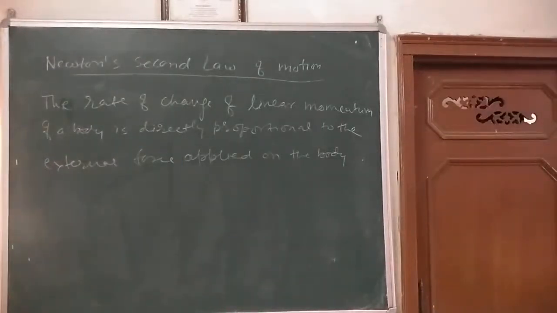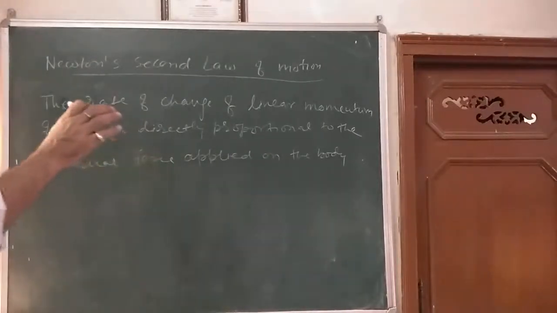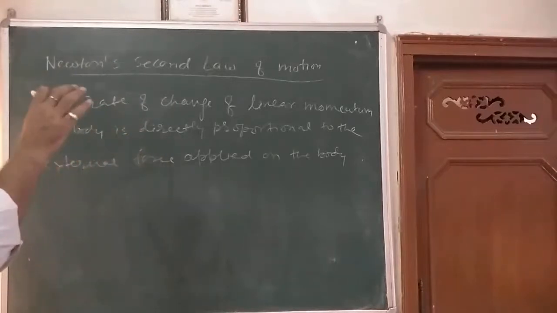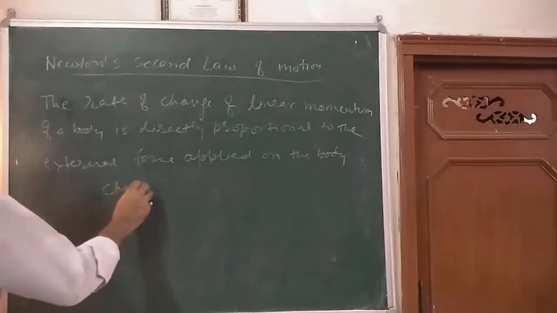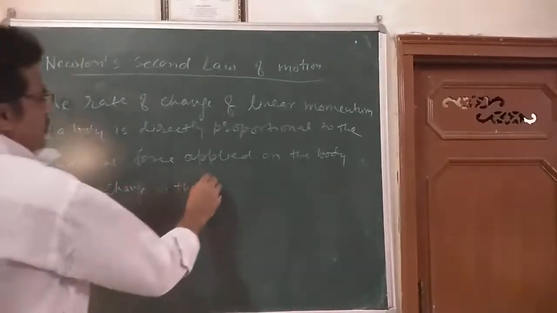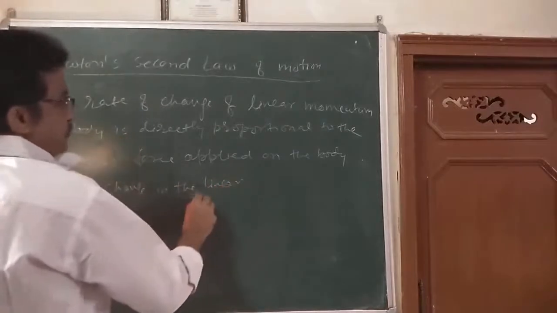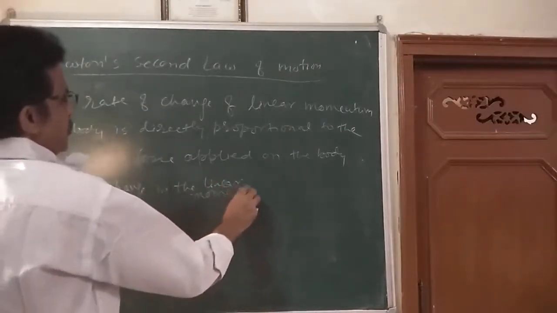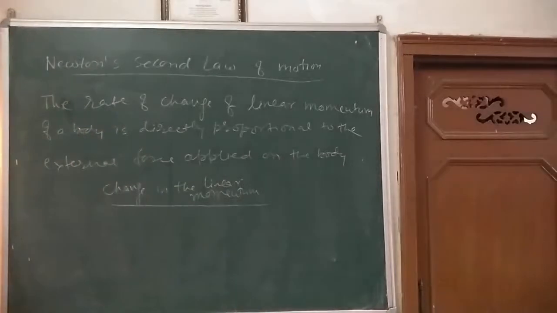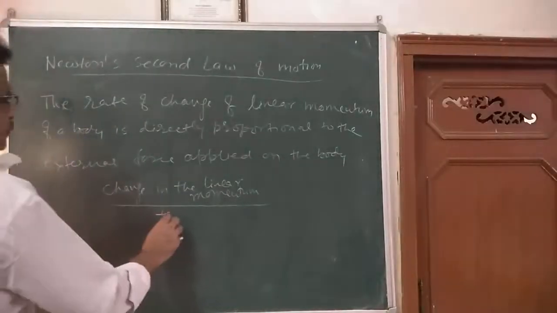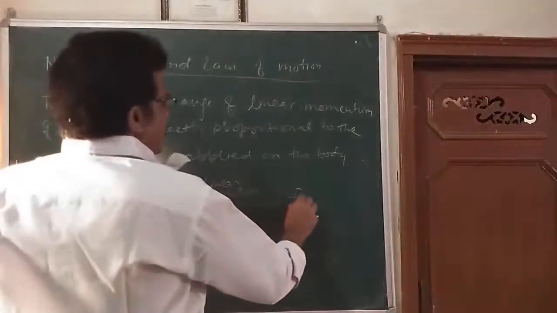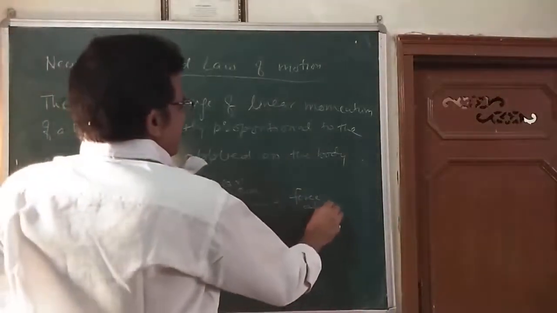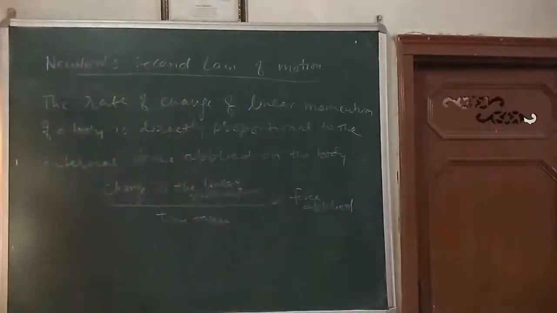Now, the rate of change of linear momentum is the change in linear momentum divided by time taken, which is proportional to the force applied.